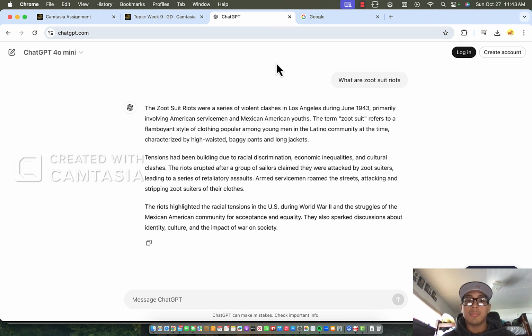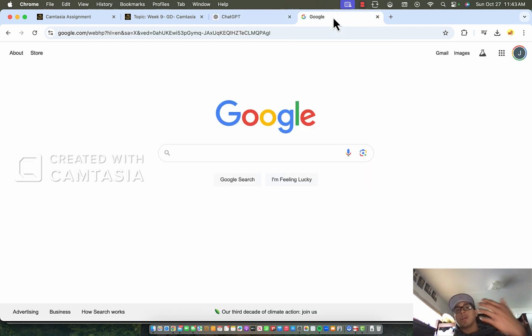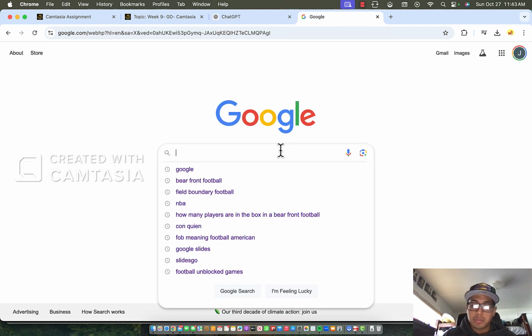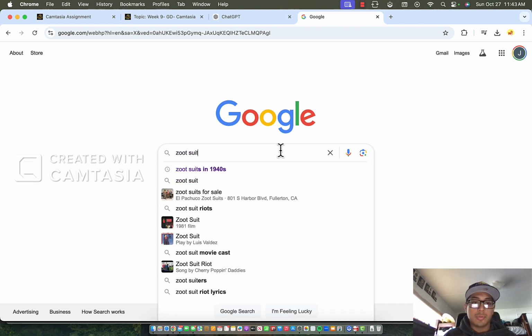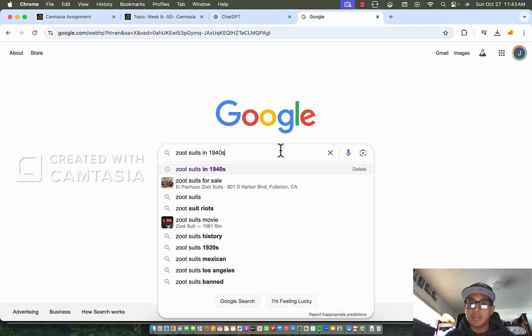But this is not too confirmed information, so I wouldn't allow them to use it. They can use this as a paraphrase in their introduction to give us an idea of what we're going to talk about, right? But at the same time, this is just an overview, and I wouldn't want them to cite this. So this is not a citation that they should use. This would just be a summary that they give me, and we just transfer over to Google, and we just type in Zoot Suits in 1940s.